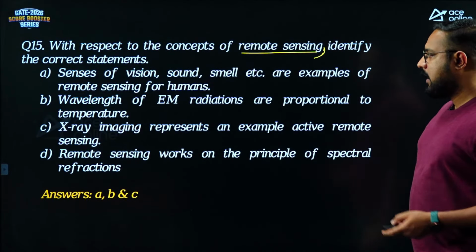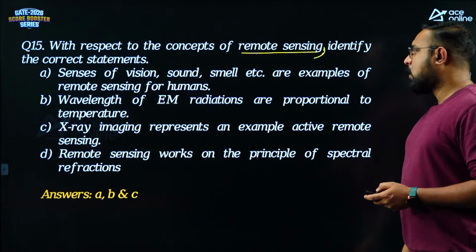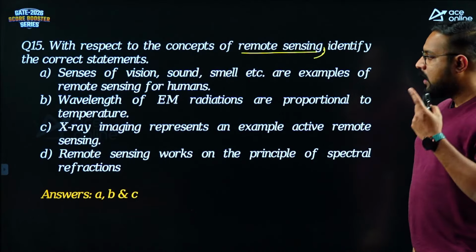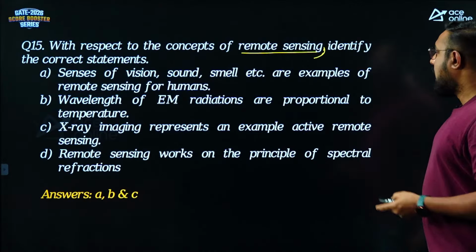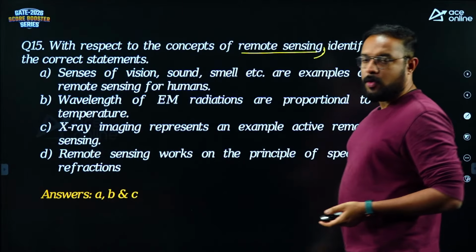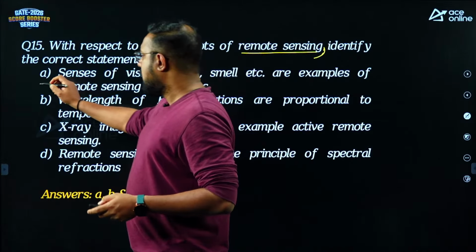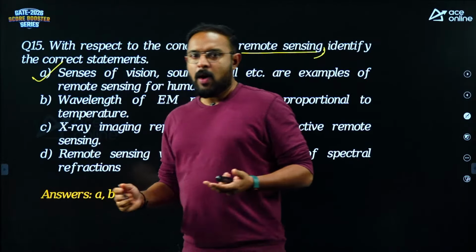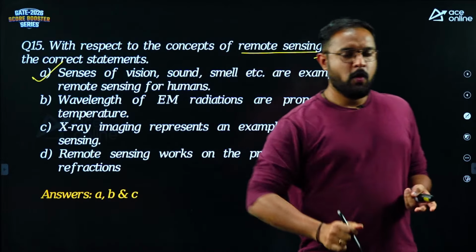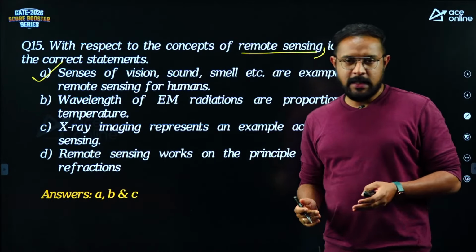Identify the correct statements. Senses of vision, sound, smell. Vision, sound and smell are examples of remote sensing for humans. Yes, that's correct. Without touching a water bottle, I can say whether it is cold or not. I'll be able to say that.